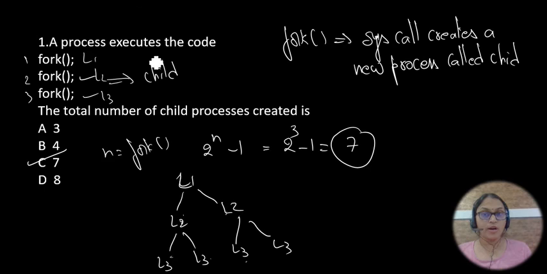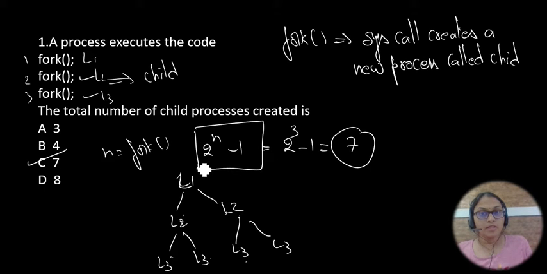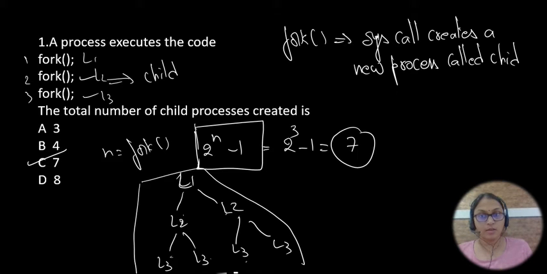So here what you have to understand is that 2 power n minus 1 is used to find the number of child processes. Okay, what is n? Here n is nothing but the number of forks. So how many times will the fork be called here? Three times the fork is called. So n is equal to 3. So 2 power 3 minus 1, that is nothing but 7. 2 power 3 is 8, 8 minus 1 is 7. So a total of 7 children are created. So this is how it is created. I have shown it here in the example. So let me take one more example here.